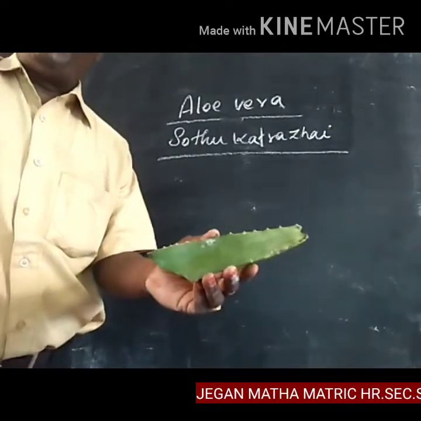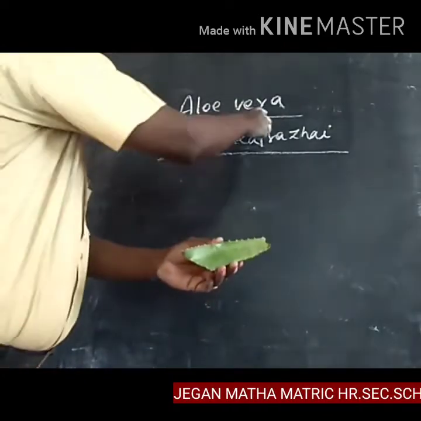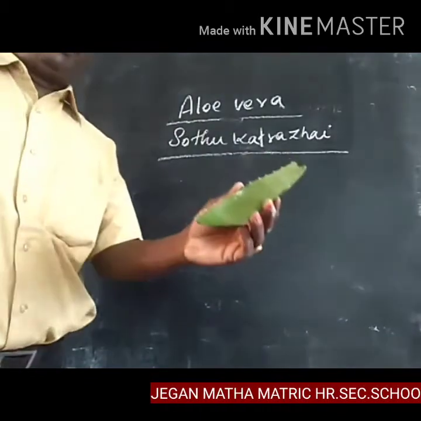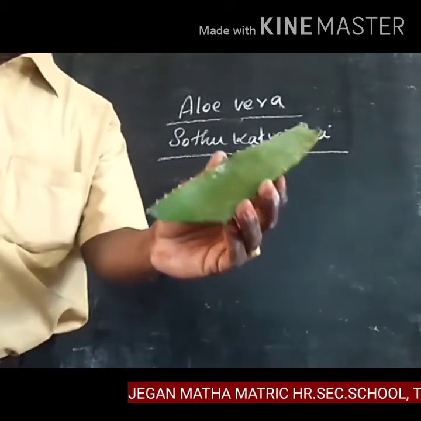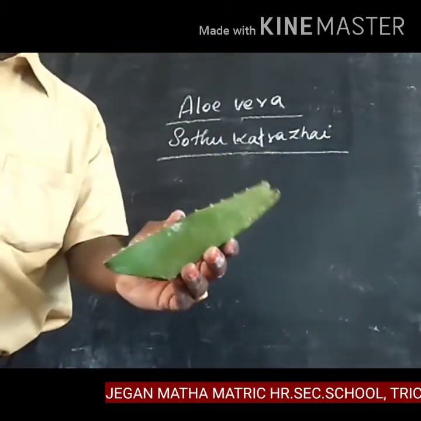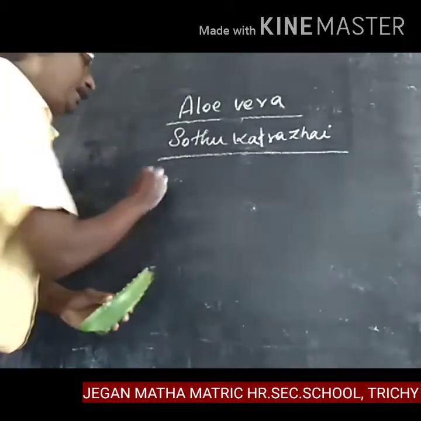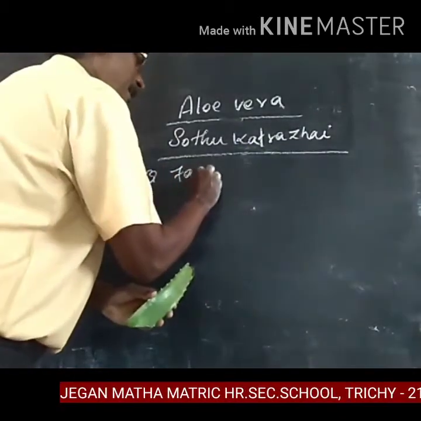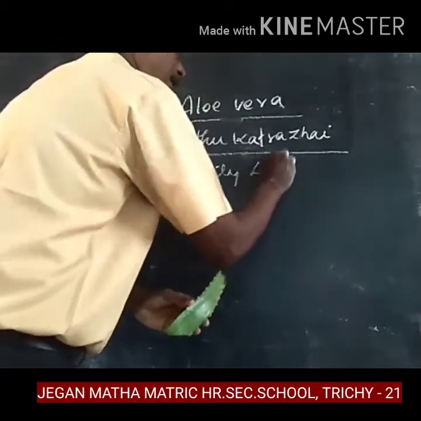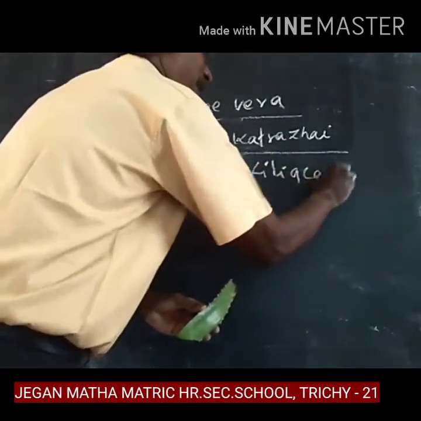The next plant is aloe vera, otherwise called Sotru Katralai. It belongs to the family Liliaceae.